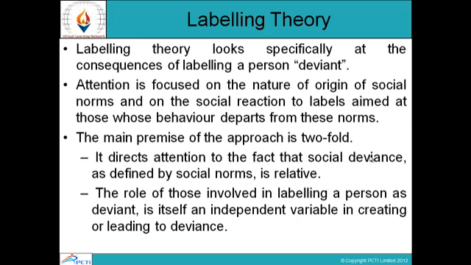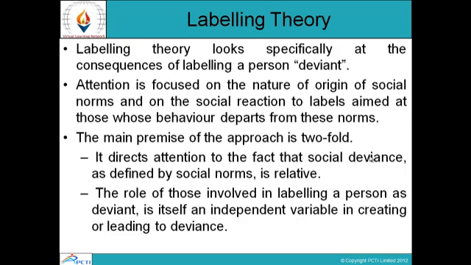Labeling theory looks specifically at the consequences of labeling a person deviant. Attention is focused on the nature of origin of social norms and on the social reaction to labels aimed at those whose behavior departs from these norms. The main premise of the approach is twofold. It directs attention to the fact that social deviance, as defined by social norms, is relative. The role of those involved in labeling a person as deviant is itself an independent variable in creating or leading to deviance.